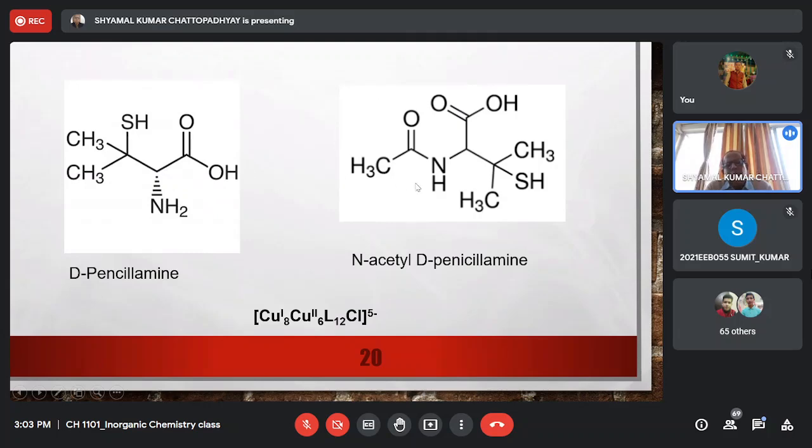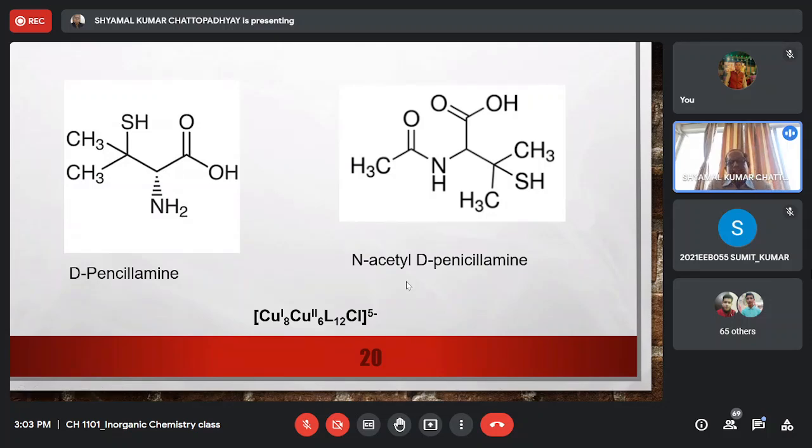These two compounds are identical, except the fact that in the N position, one of the hydrogens has been replaced by the acetyl group. So this is D-penicillamine. Here one of the hydrogens has been replaced by the acetyl group, so it is called N-acetyl D-penicillamine.